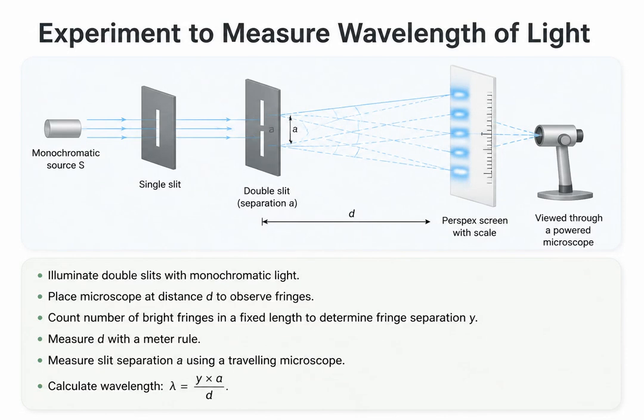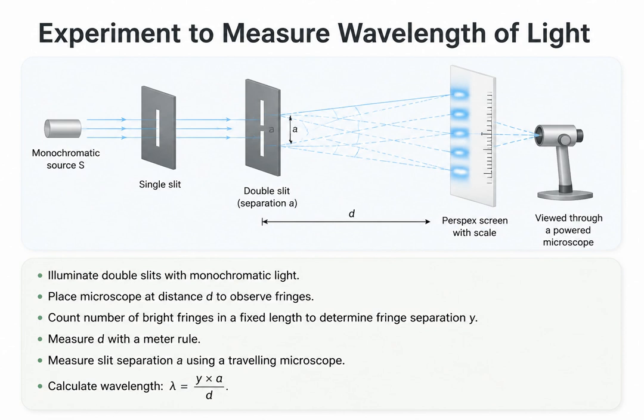We can use the Young's double slit setup as a practical experiment to measure the exact wavelength of a light source. We arrange the apparatus with a monochromatic source, single slit, and double slits. We place a viewing microscope at a measured distance d from the slits. Looking through the microscope, we count the number of bright fringes within a fixed length on a scale to accurately determine the fringe separation, y.